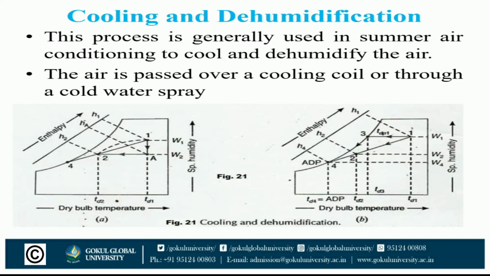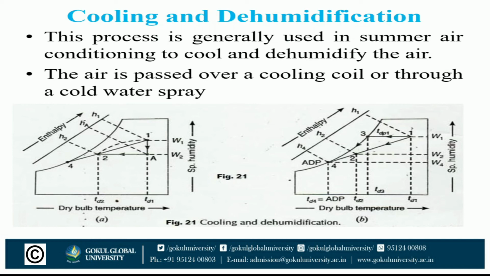The air is passed over a cooling coil or through a cold water spray. In this process, the dry bulb temperature as well as the specific humidity of air decreases. The final relative humidity of air is generally higher than that of the entering air.